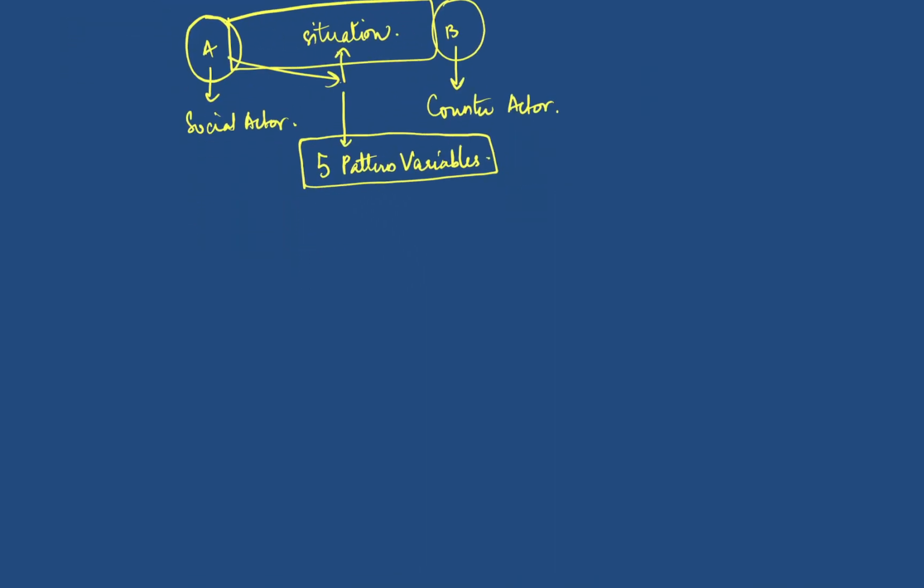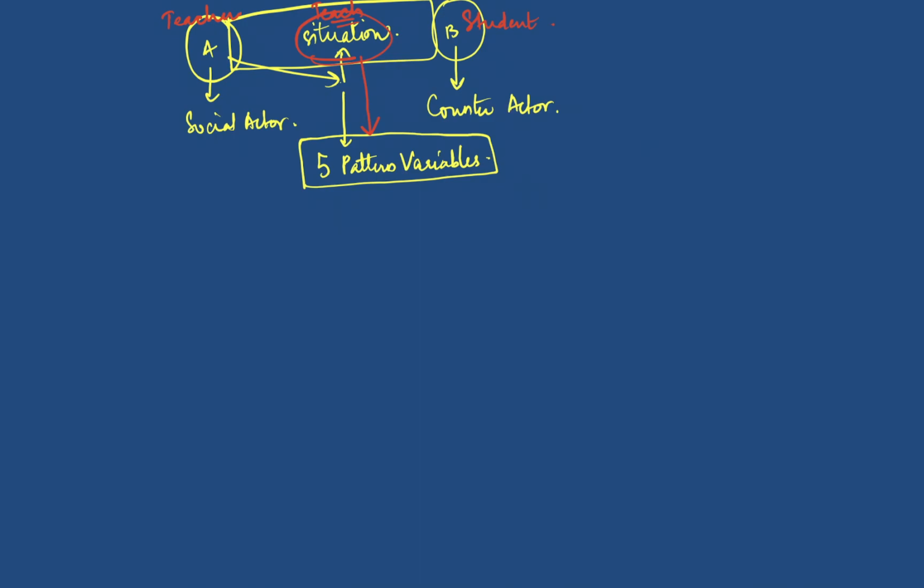I hope you understood that. For example, let us say that A is a teacher and B is the student. Now A has to teach. Teaching is a situation, and how he teaches depends on five pattern variables.